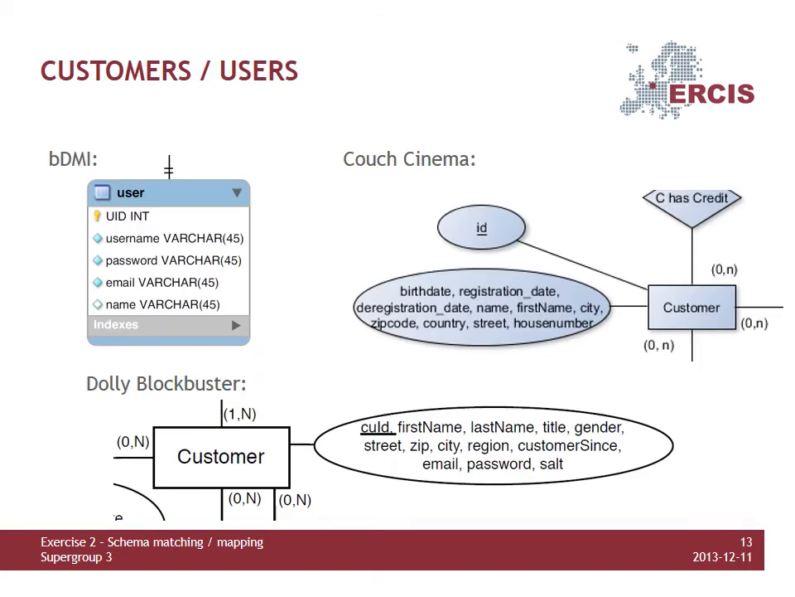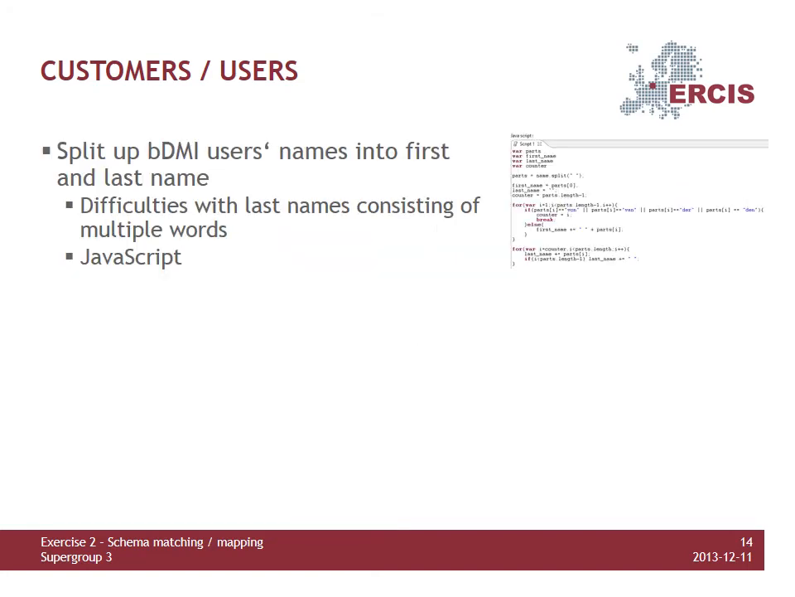All three companies use a customer or user entity in their database model, which are similarly structured. Being a service that does not physically interact with its customers, BDMI does not store address information. Couch Cinema, on the other hand, does not store a username or an email address. All of the attributes from the three entities were assumed in the mediated schema. Let us take a look at a few notable problems we had to overcome in the process.